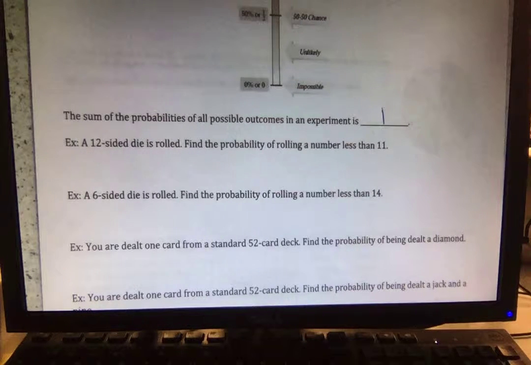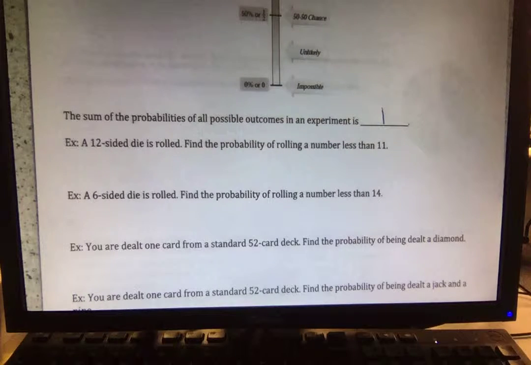So let's actually do some examples. How can I help you so far? Example: if you have a 12-sided die that is rolled, find the probability of rolling a number less than 11. So if you have a 12-sided die, it's 1 through 12. How many numbers are less than 11?